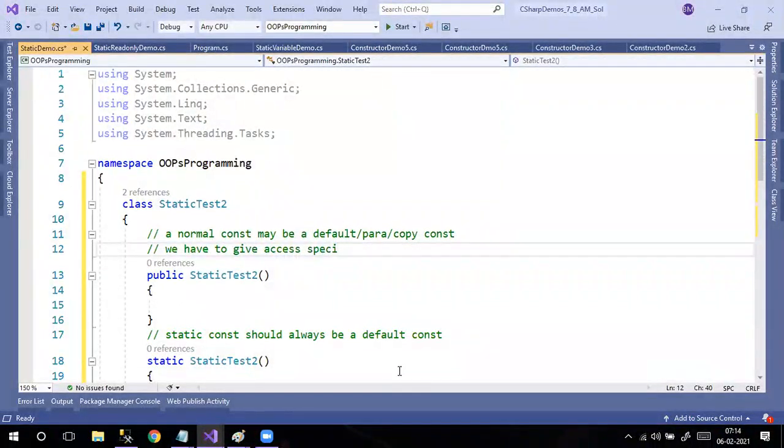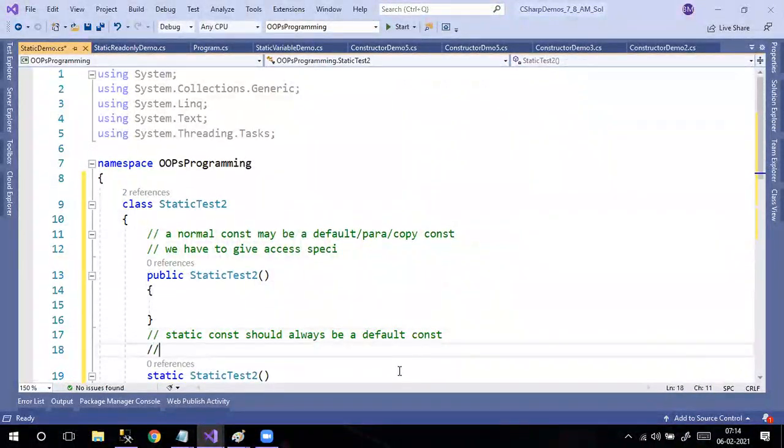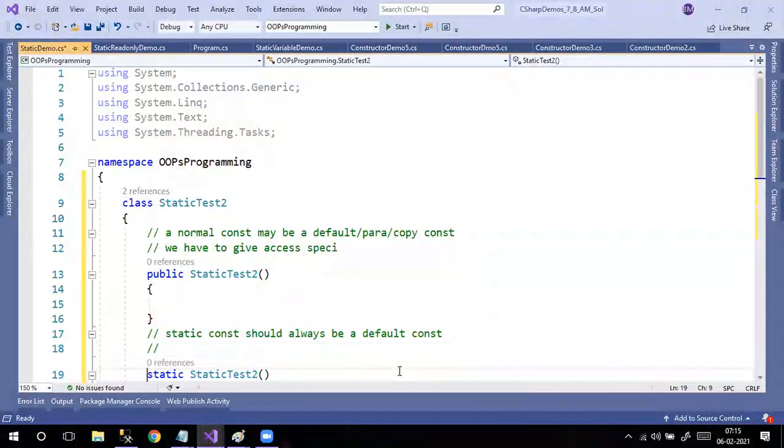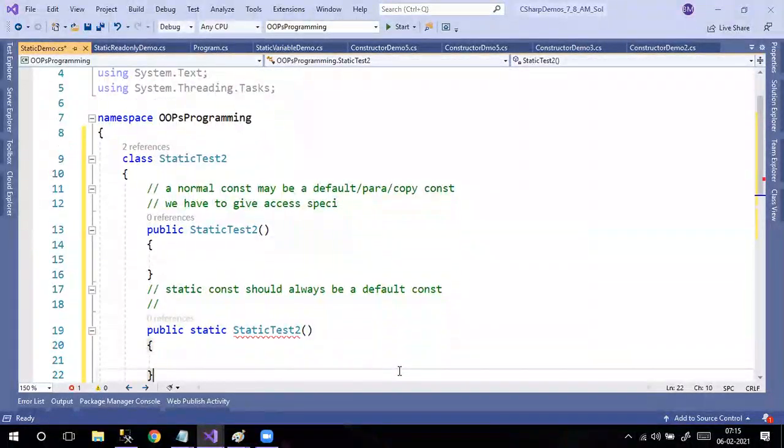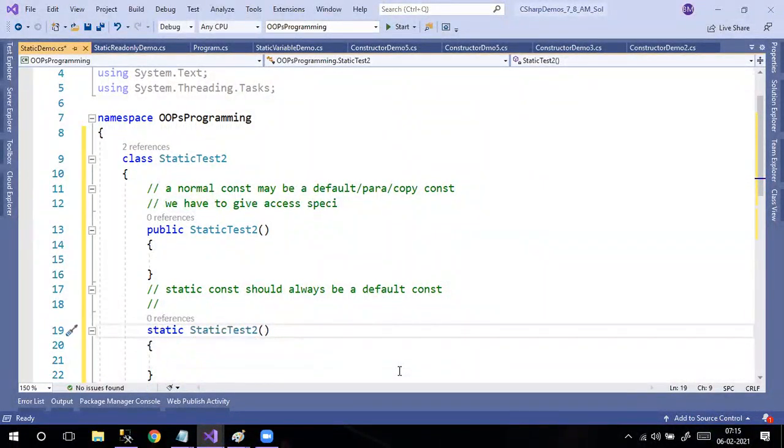But for a static constructor, you need not give access specifiers. Even if you give an access specifier, it will throw an error. If I try to give public, it will throw an error, because a static constructor won't take any access specifier. By default, it will treat it as public only. So you need not give anything.